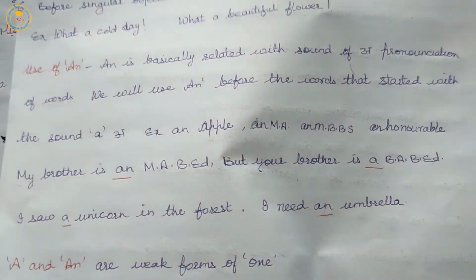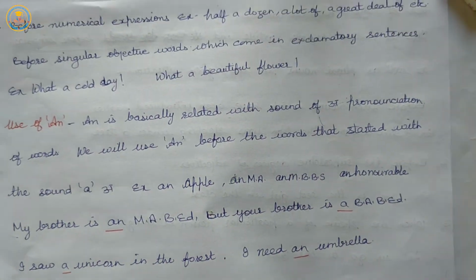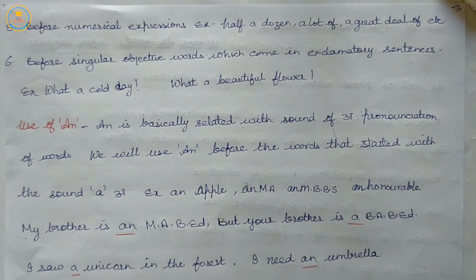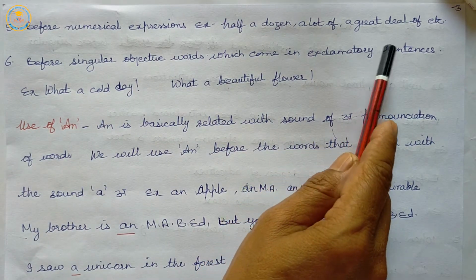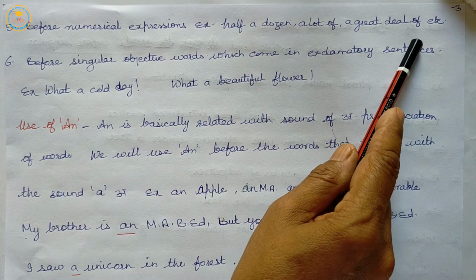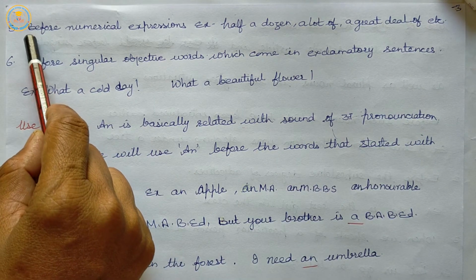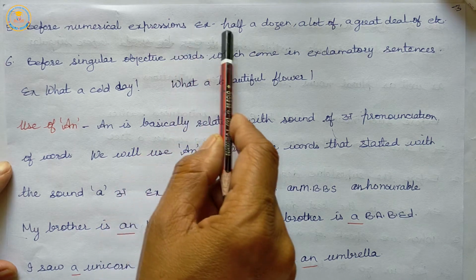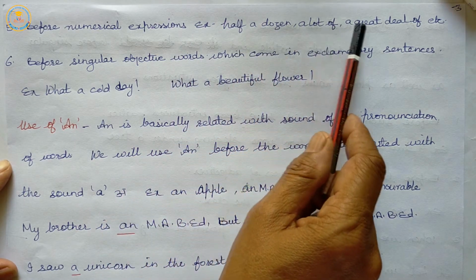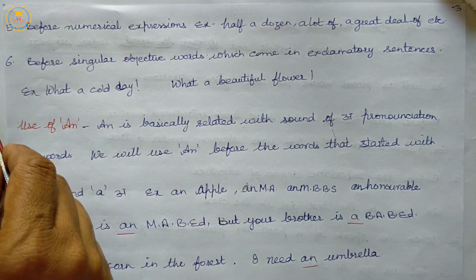Next, before numerical expressions. A is used before numerical expressions. Example: half a dozen, a lot of, a great deal of.